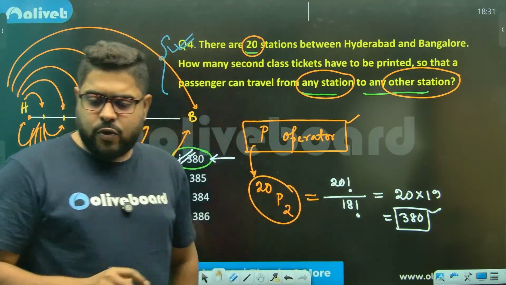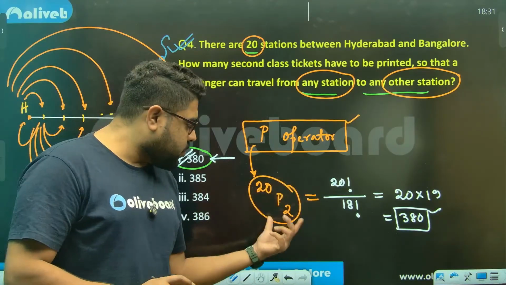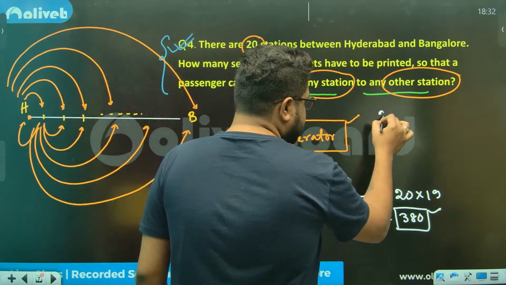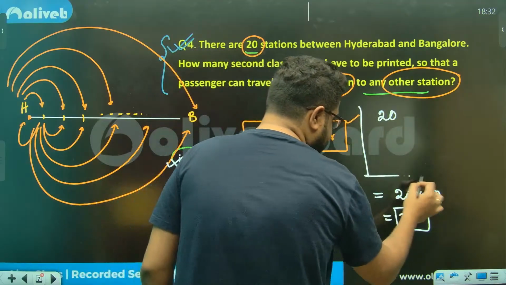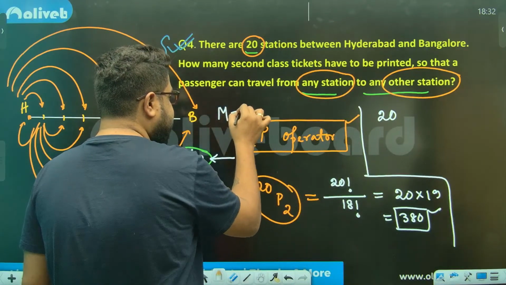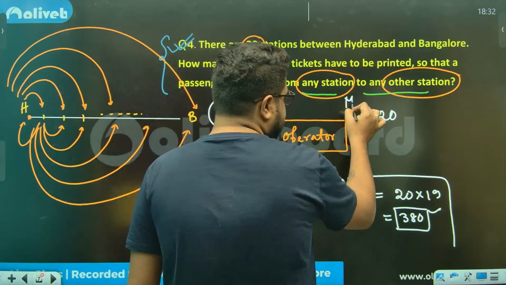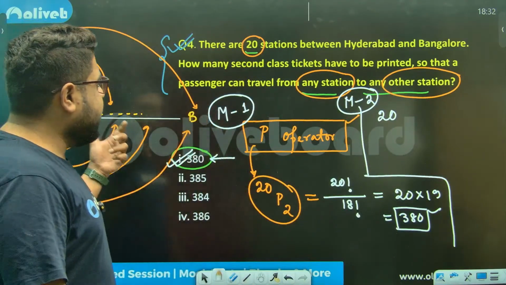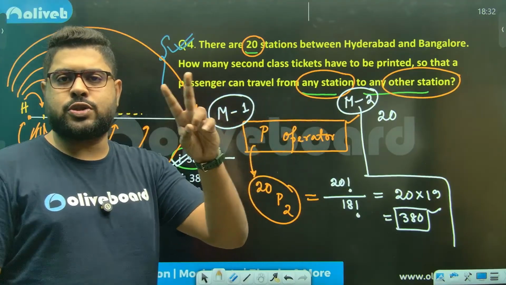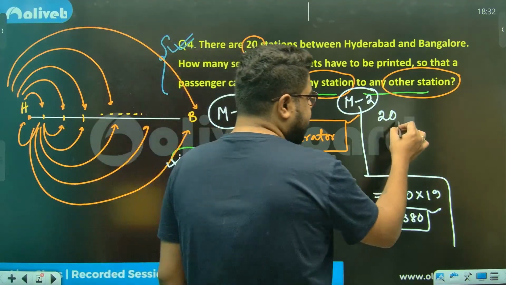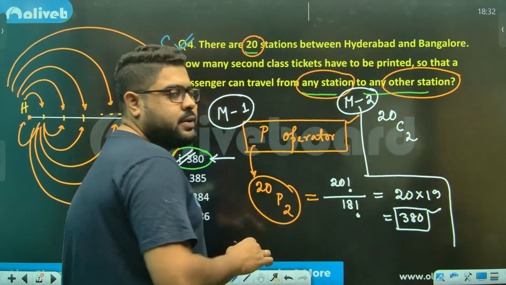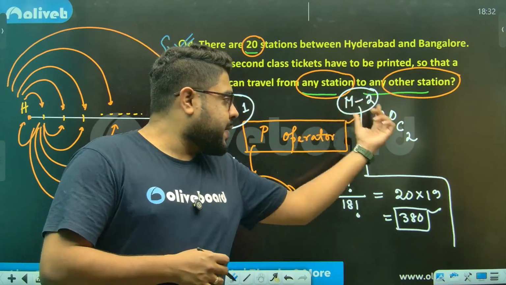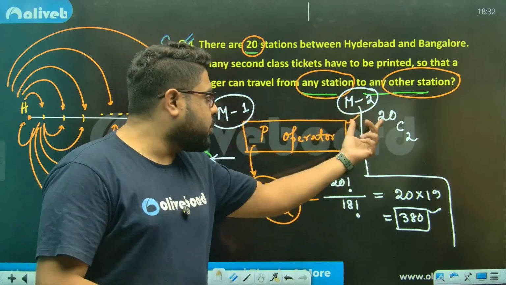Now, if you don't use the P operator, I also don't really use it. What I generally do is think like this. This is method number 1, and this is method number 2. Methods of thinking will end up getting to the same thing. To print any ticket, I need to choose two stations first. Choosing means I will always use C, the selection operator. So 20 C 2: I have chosen two stations out of 20.